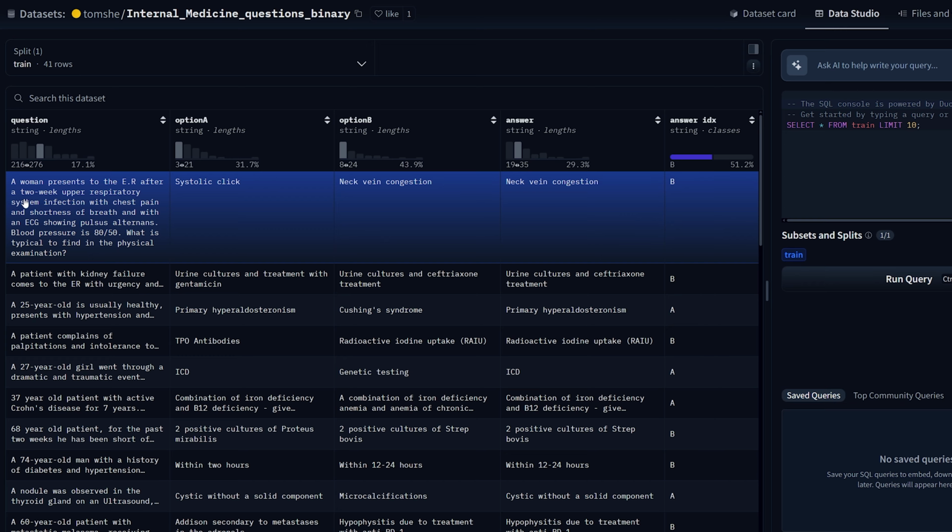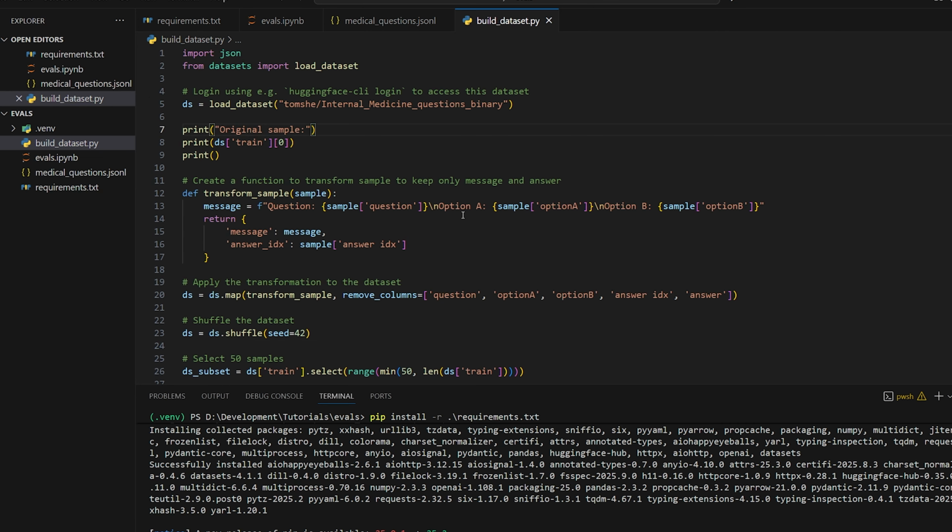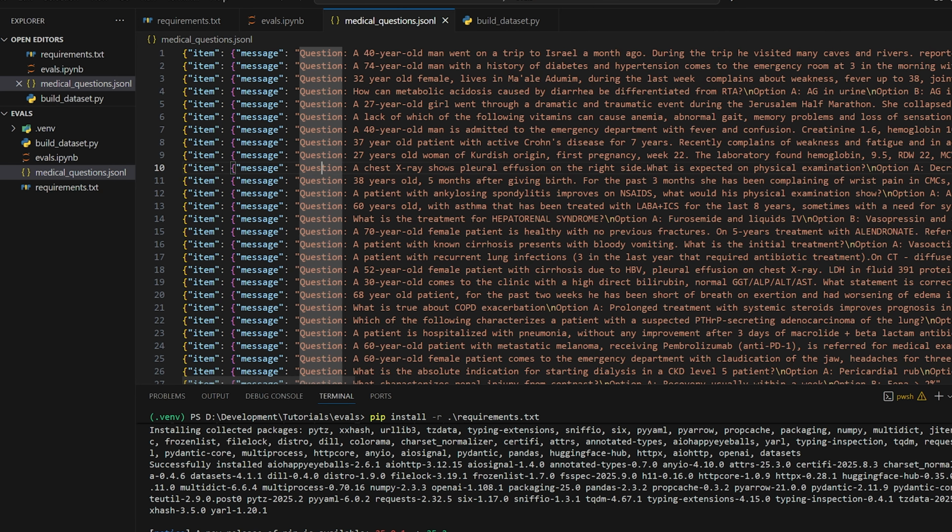So we're going to craft a new column out of these three columns here where we're going to have the question followed by A, and then the name here says systolic click, and then B, and then the name of that value. And then we're going to tell the model in the prompt to choose A or B. So it'll literally output the letters A or B, and then we're going to check that against the answer index column, okay? So what I've done is I made a local script that will just take the dataset from Hugging Face, download it, and do all that pre-processing, and then save it to a JSON-L file. This is what it looks like.